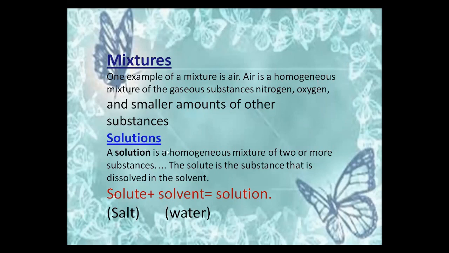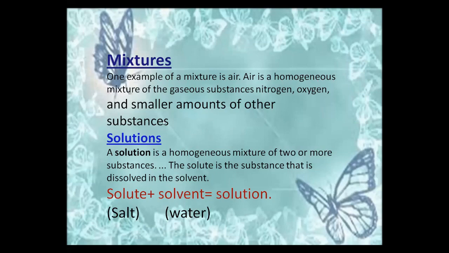A clear, transparent, and homogeneous mixture is called a solution. The salt dissolves in water and makes a solution. That is called a salt solution. Clear? Now we come to the next one.